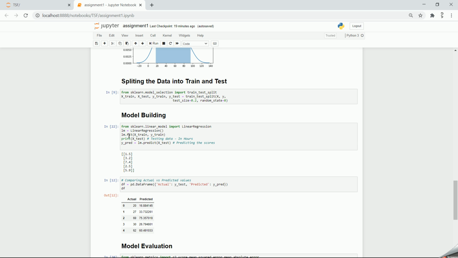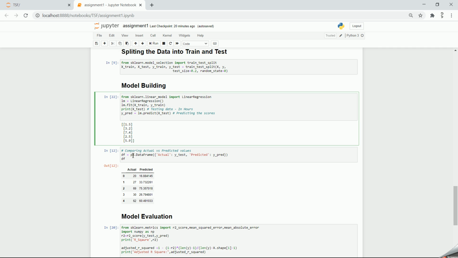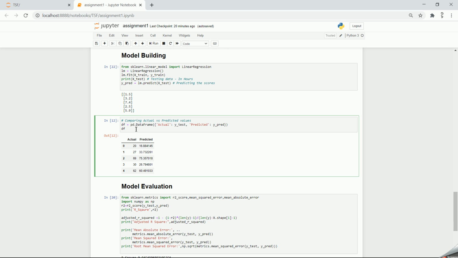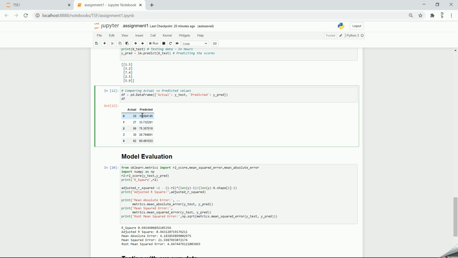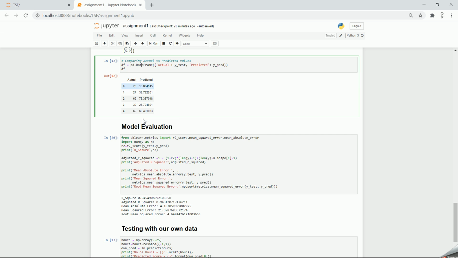As you can see, I've named the model as LM, and I've passed the training data into it, and I'm predicting on the X test data. Ypred is what I am generating. Ypred means the predicted variables, the predicted scores would be stored into this variable. Then I'm comparing the actual and predicted values side by side just to show you how well our model is doing. So these are the actual and predicted values.